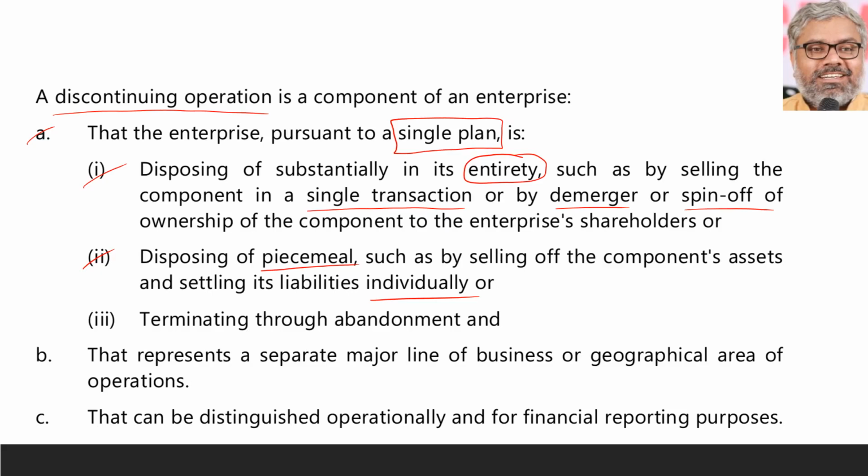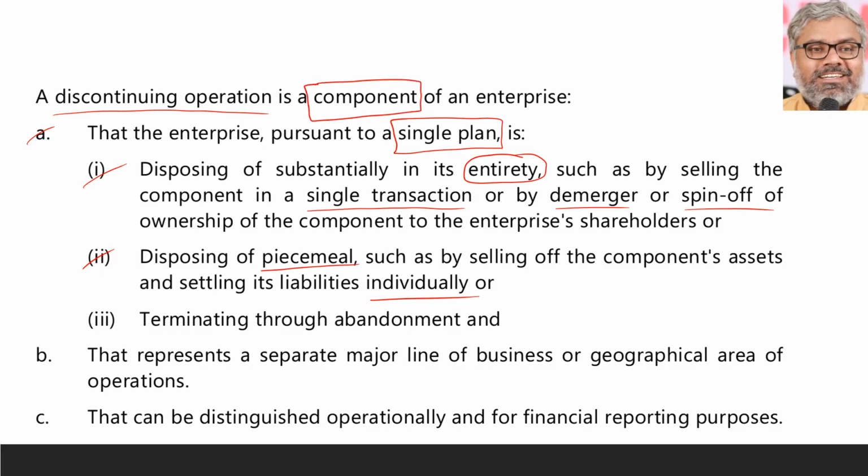So whether the disposing happens in a single plan in its entirety, with substantially all of the assets and liabilities of a particular component of an organization disposed of or spun off, that is a discontinuing operation. Even if the disposing happens piecemeal, by selling the components, assets and liabilities individually, that can also be called a discontinuing operation. It is a component of an enterprise.